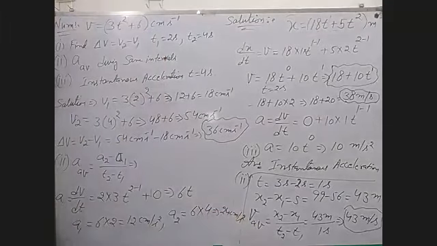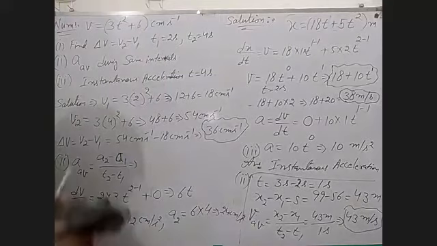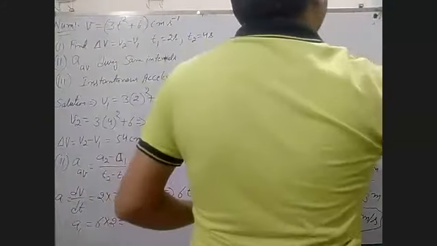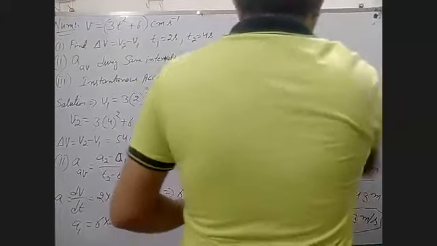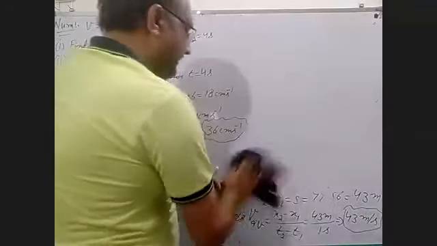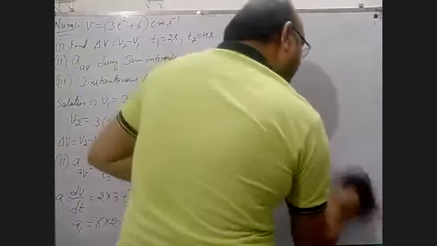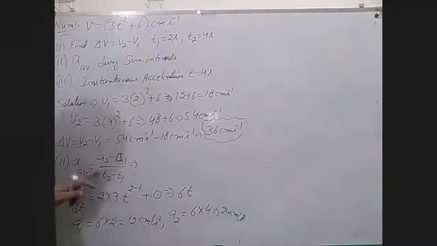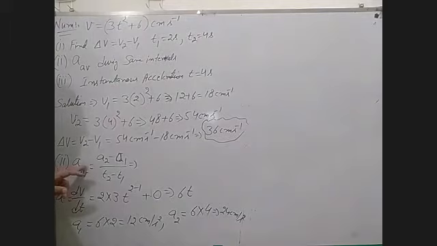This is the value of A. Now we can calculate the value of average acceleration by putting the values of A1, A2 and T1, T2 in this relation. Okay, this is the formula for calculating average acceleration.